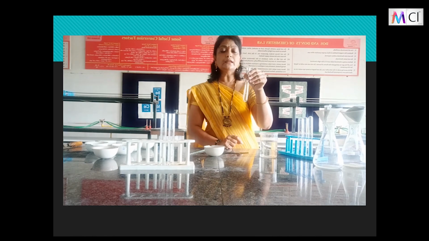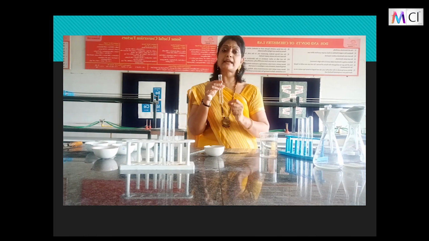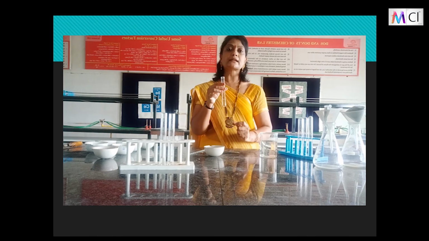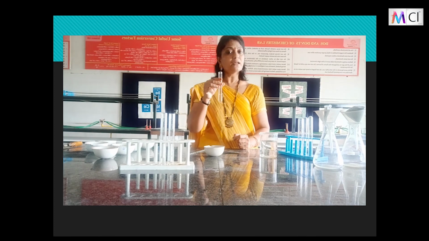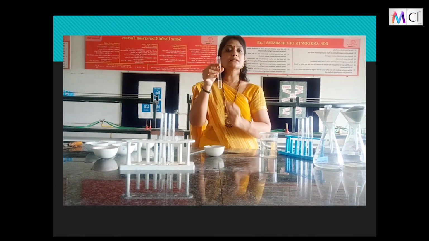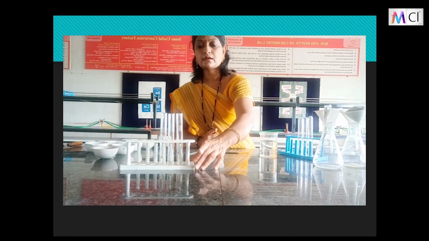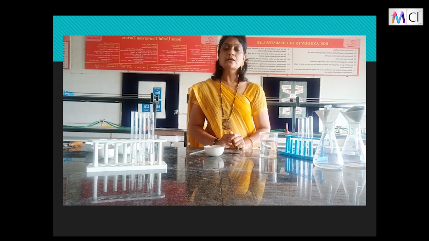Clear? Then if you pass a beam of ray from here, you will see that the path of light is not visible. That is, it tells us that the Tyndall effect is negative. That is, it will not scatter the beam of light because the particle size is less than 1 nanometer. And as there is uniform composition, children, it is a homogeneous solution. So, you can observe all the 3 samples are showing the same characteristics. So, they are termed under the category of true solutions.